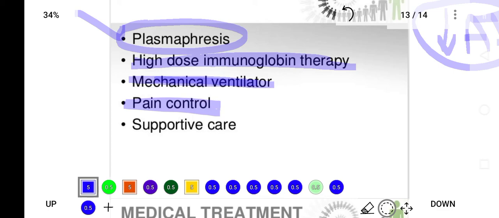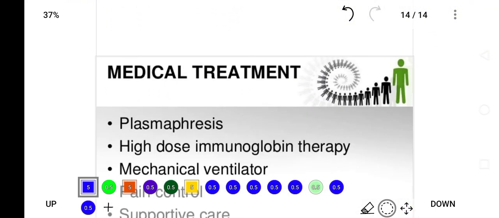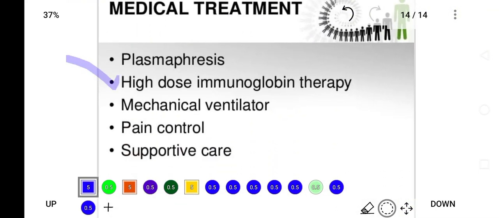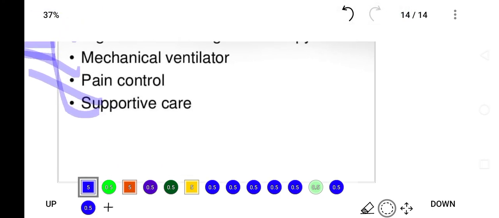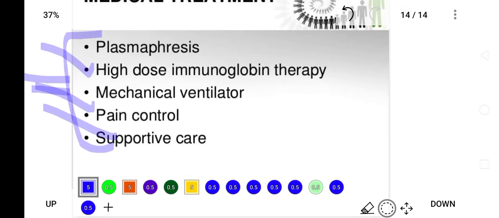For pain control, we can give analgesics, and supportive care is treatment for the patient of GB syndrome. In this way we can help the patient of GB syndrome and relieve the patient from symptoms. So that was GB syndrome, in which autoantibody-mediated demyelination occurs and the patient develops weakness of muscle, myalgia, and diminished reflexes.